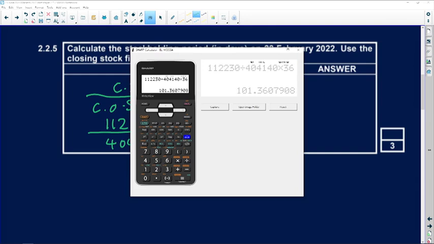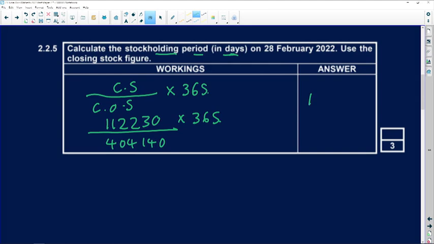Round that off to the first decimal place, so 101.4 days. Okay, so that is how long they are holding stock. Now remember, guys, right at the beginning, we know that the stock cannot be held for more than 2 months. I think it was 66 days, but we'll get to that.